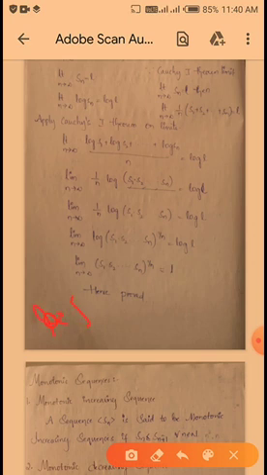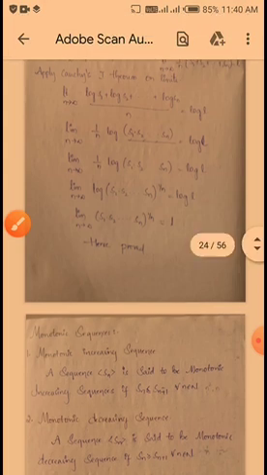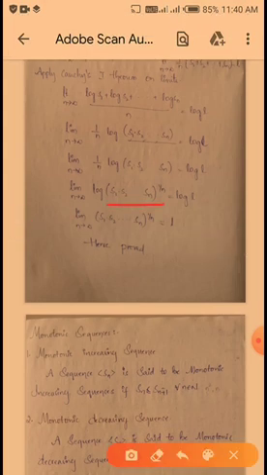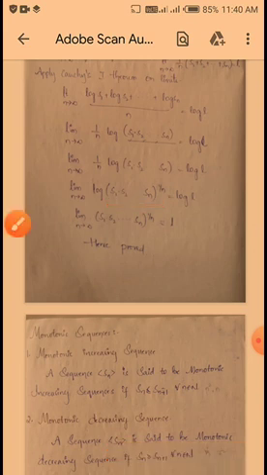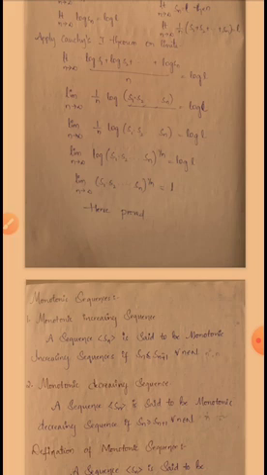log a to the power of m is equal to m log a. Okay. From this one I am writing here: 1 by n log of S1 into S2 into up to Sn is nothing but log of (S1 into S2 into up to Sn) whole to the power of 1 by n is equal to log L. So limit n tends to infinity (S1 into S2 into up to Sn) to the power of 1 by n is equal to L. We have to remove log on both sides. We get that condition. So hence the theorem is proved.